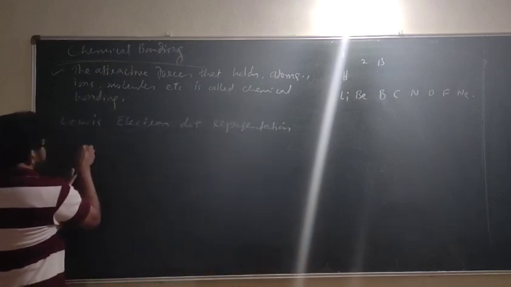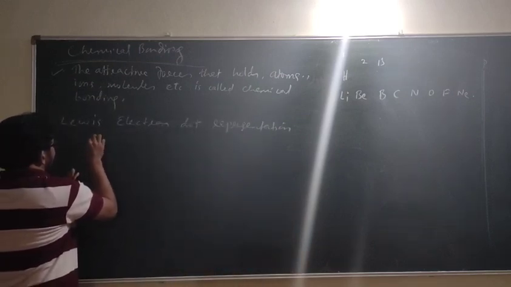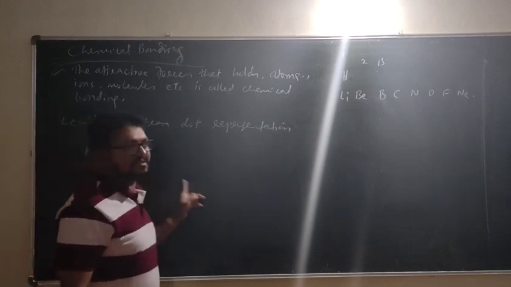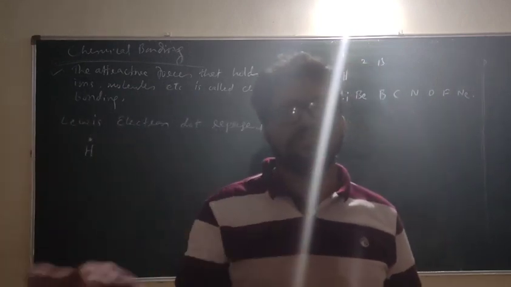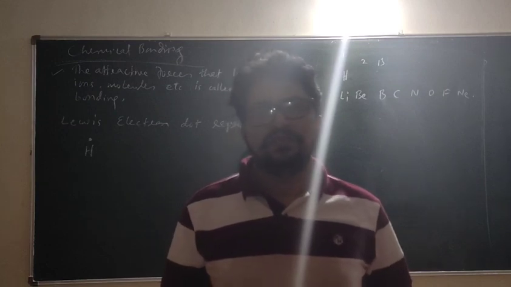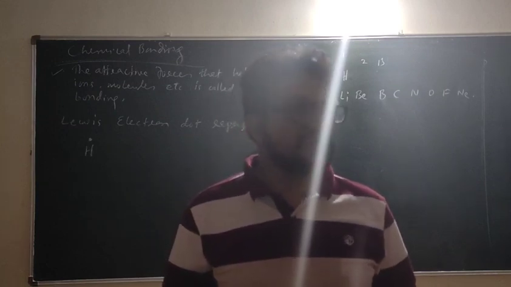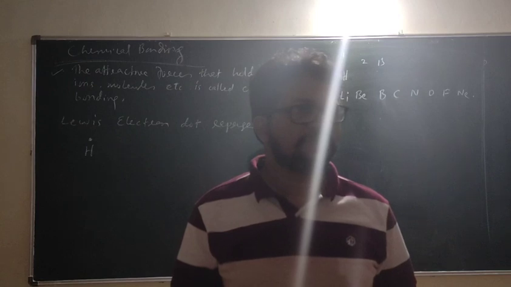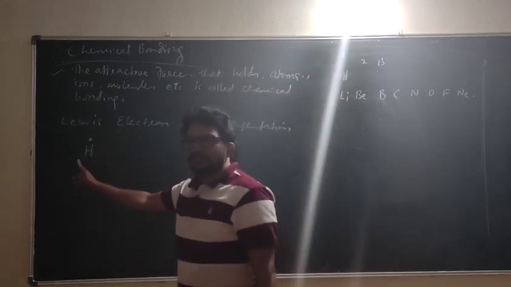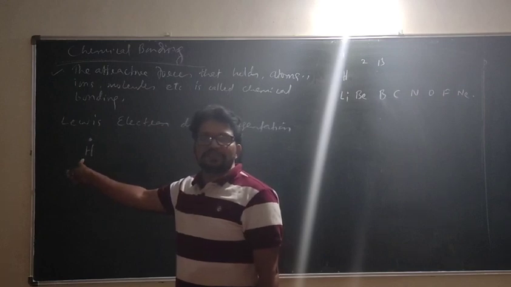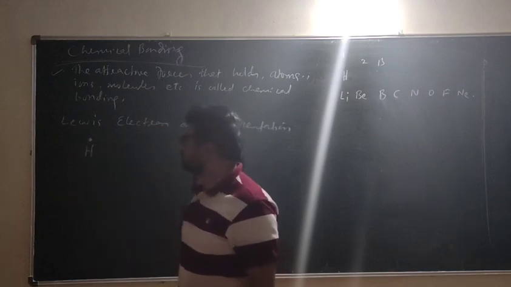See, all of you know hydrogen has only one electron. What is the electron dot structure? This. Because you know its configuration in atomic structure is 1s1 and only one shell. That itself is the valence shell. So, what is the configuration? 1s1. And that is why this is the Lewis dot structure for hydrogen.